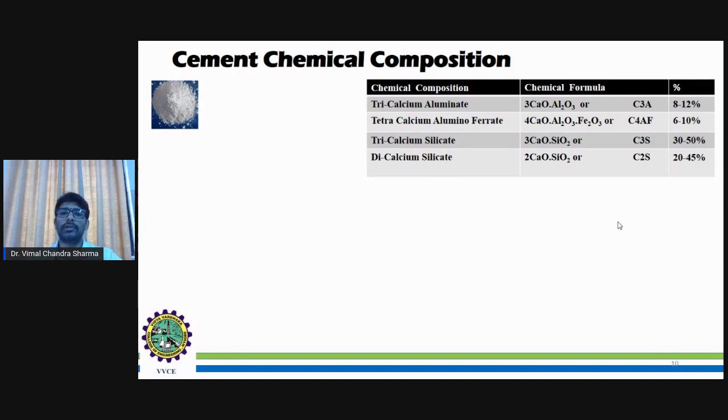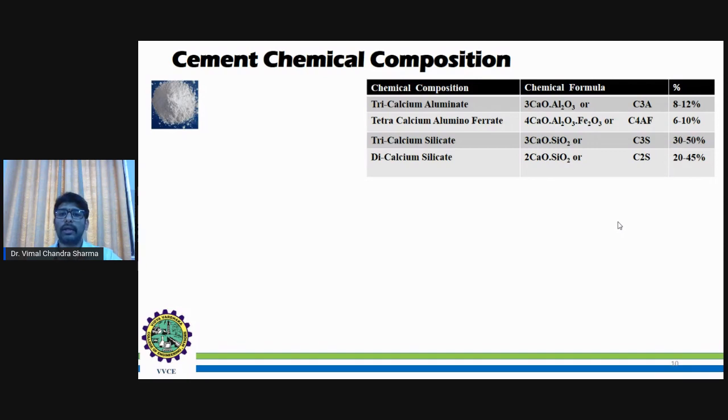The next is tetracalcium aluminoferrite, that is 4CaO, Al2O3, and Fe2O3, or C4AF in short form. The percentage of this composition varies between 6 to 10%.